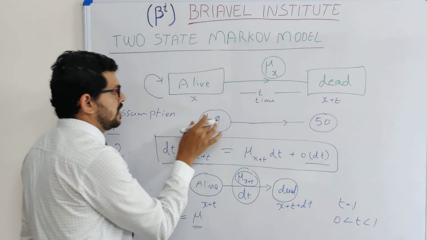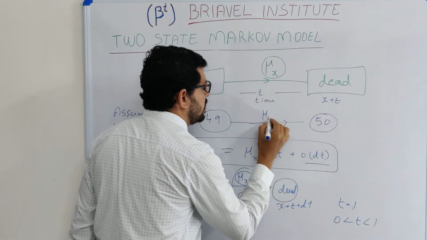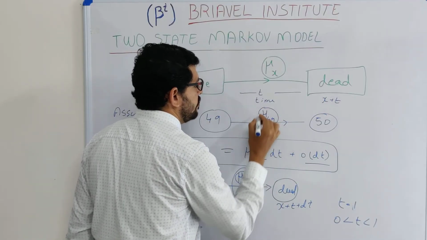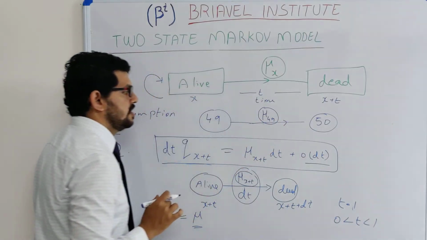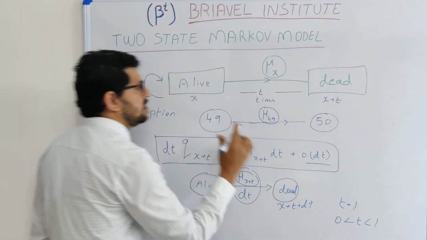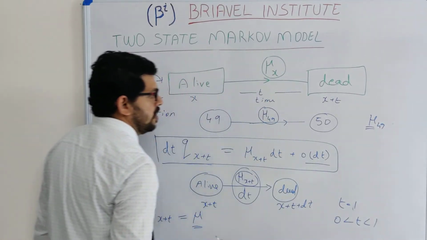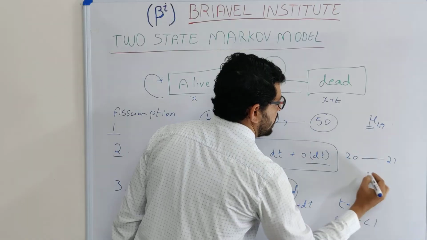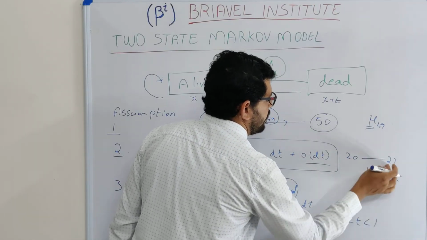For example, if we are at age 49 and move to 50, we can write this transition intensity as mu 49. From 49 to 50, this transition intensity is constant. Even for 20 to 21, we can say mu 20, which will be constant for ages 20 to 21.